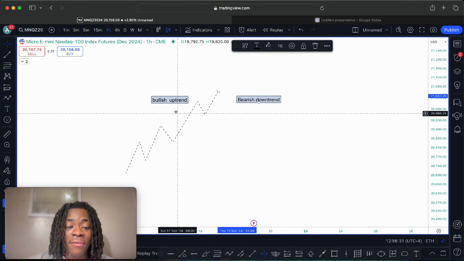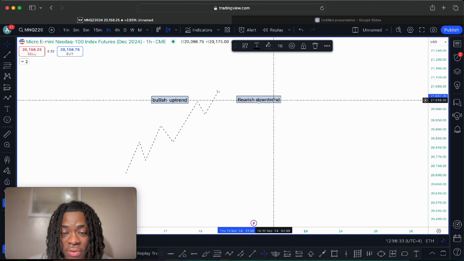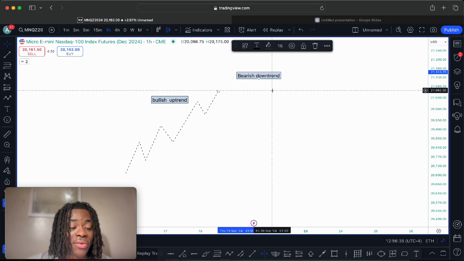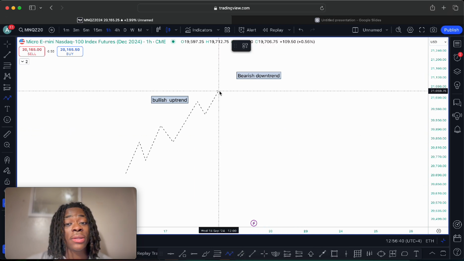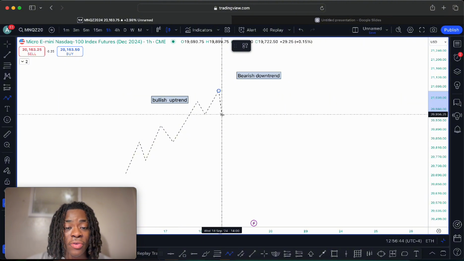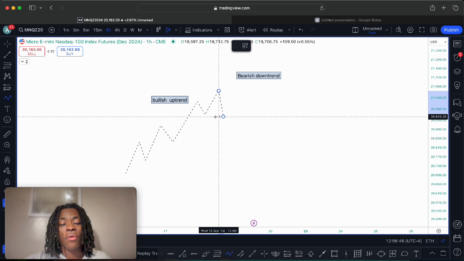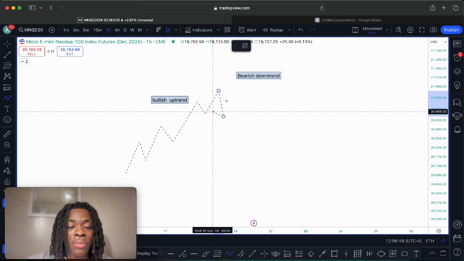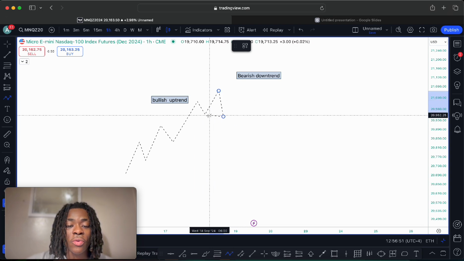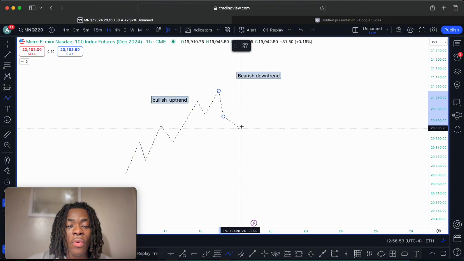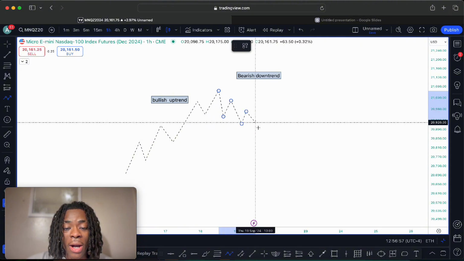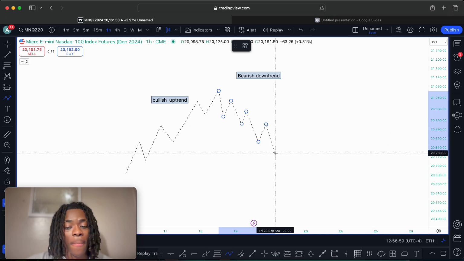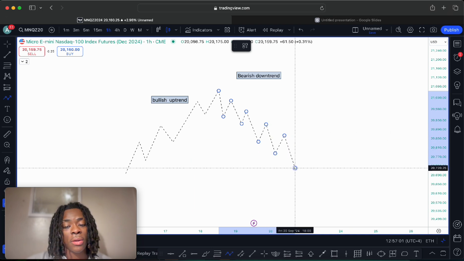The opposite of a bullish trend is a bearish trend. Now, whenever you hear the term bearish, it means that the market is going down. So whenever you hear the term bearish downtrend, it means that the market is in a downtrend. Now, you see how right here we made lower lows. The market is essentially going to break that low and then make a lower high, and then another lower low, and a lower high, a lower low, and so forth.